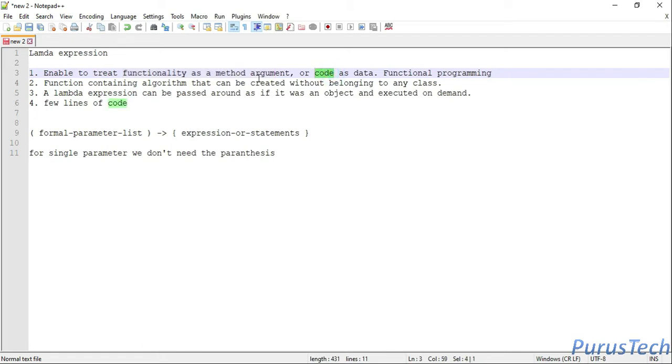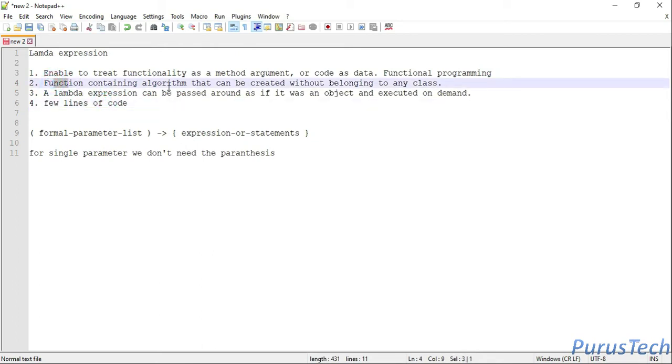Before 1.8, we were only taking the classes and objects, and based on those classes and objects we were calling the methods and executing that logic. But in JDK 1.8, because of the new Lambda expression functionality, we can pass a code to a method as an argument.